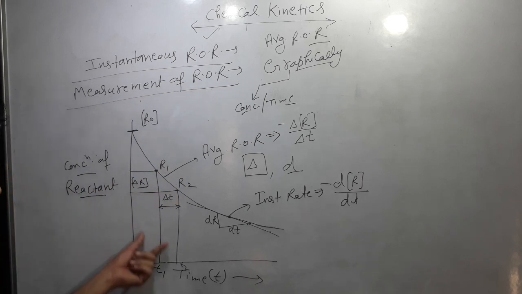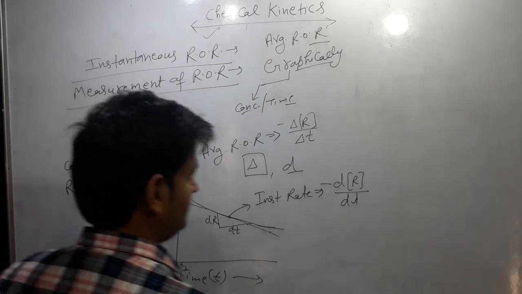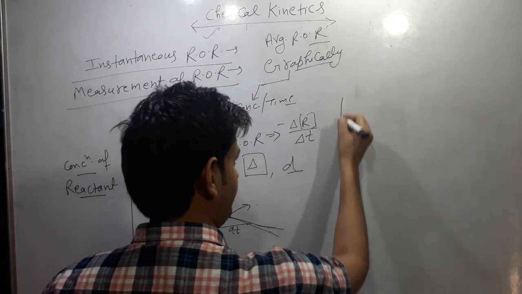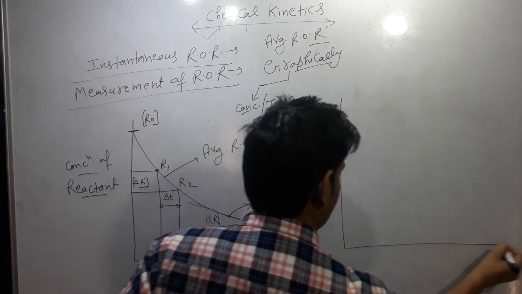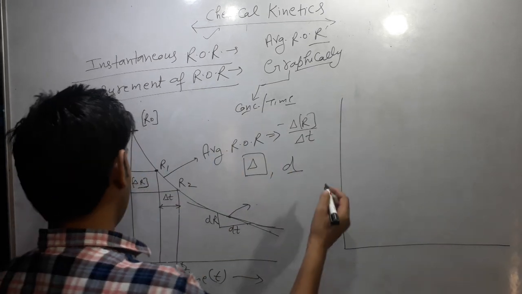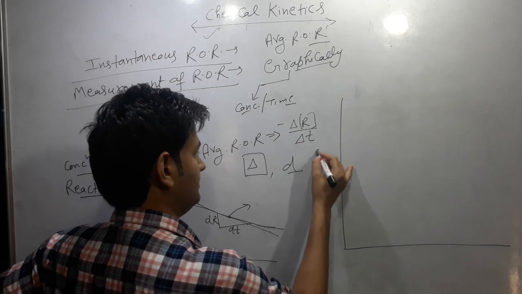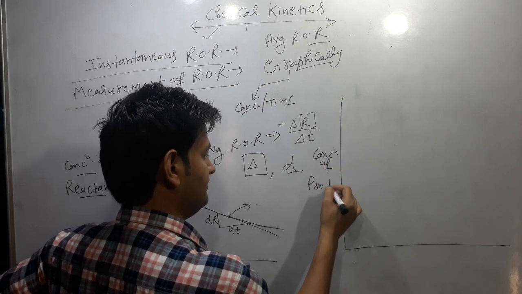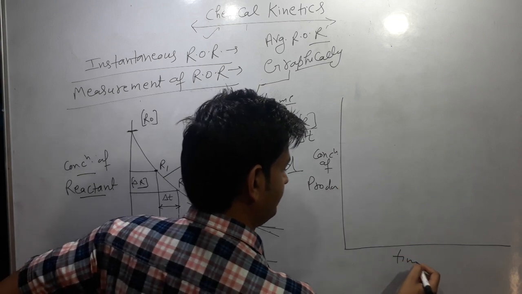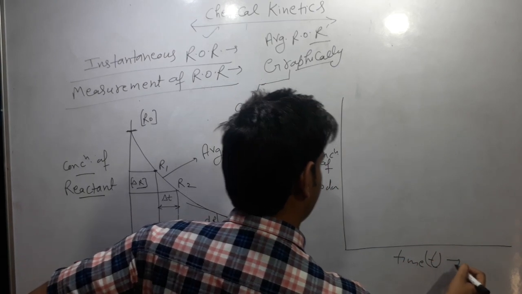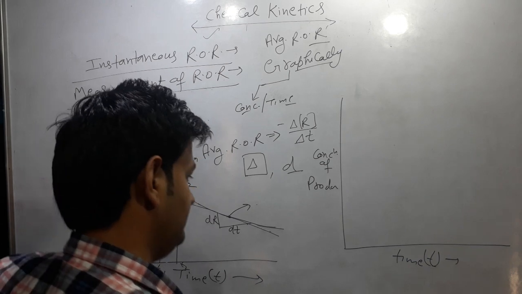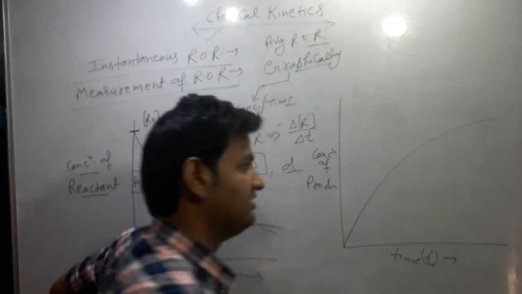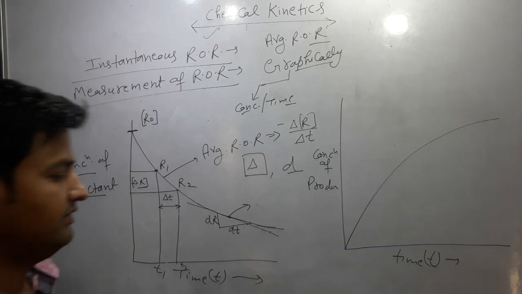Next, in case of the product, we can calculate as follows. Again draw a graph of the concentration of product with respect to time. The graph in this case will be like this, because concentration of product increases with the passage of time.